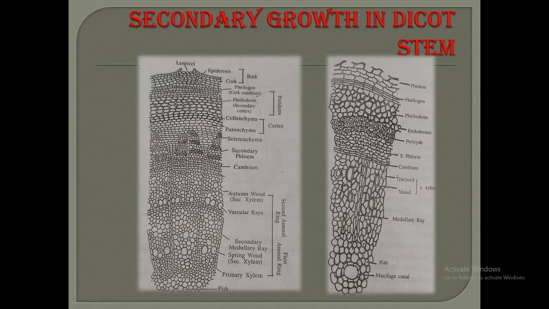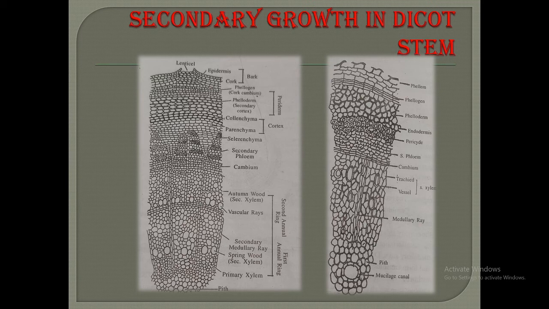The longitudinal system consists of elongated, overlapping and interlocking cells, that is the tracheids, fibers and vessel elements, and longitudinal rows of parenchyma cells also. All cells possess their long axis parallel with the long axis of the organ of which they are a part.